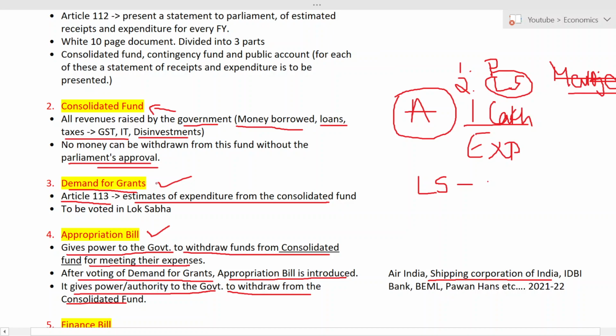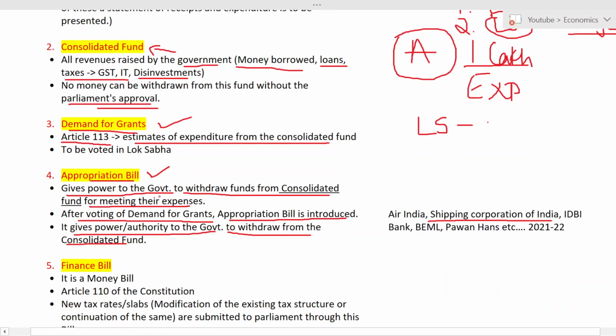For that, they have to pass demand for grant. In demand for grant, the Lok Sabha members will vote, and after voting, they will get the power to withdraw the money. From where will they get the power? From the appropriation bill. Very simple, right?